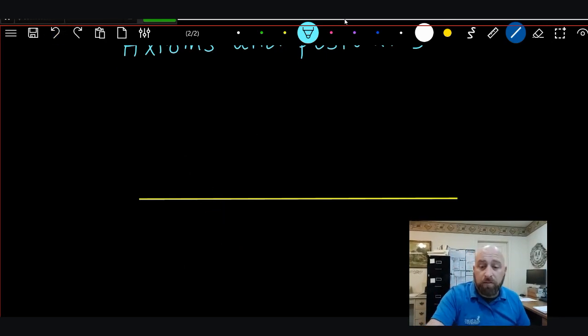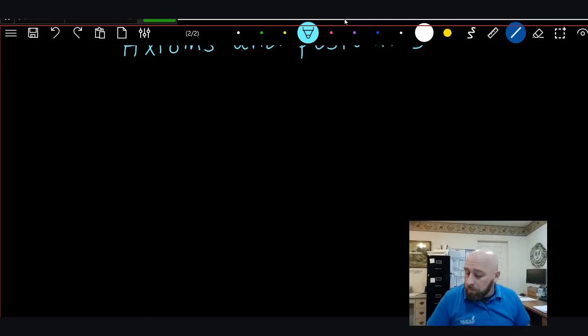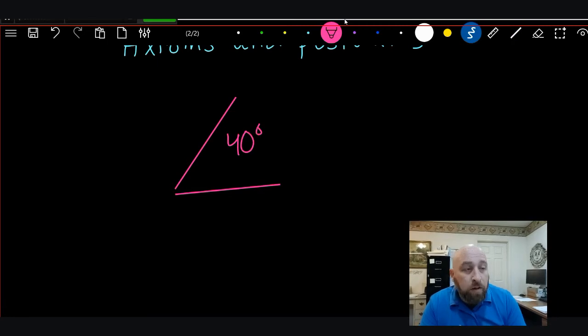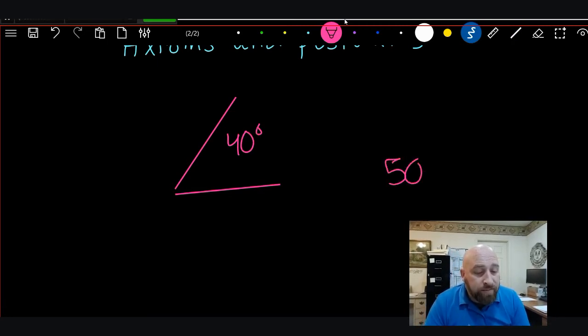Something that maybe you've never thought of before. But it's true. Informal statement number 8: complements of each angle or of the same angle are equal. So if I have an angle, let's call this angle 40 degrees, well, the complement of 40 degrees is 50 degrees because complements equal 90.